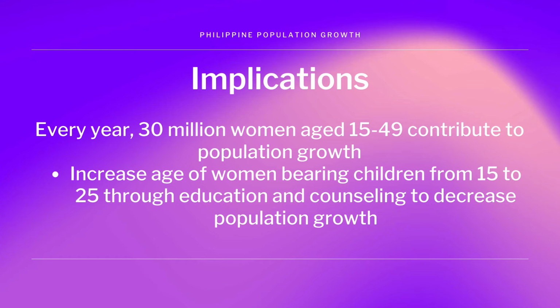As an implication, 30 million women in the reproductive age contribute to population growth every year. One effective way of decreasing population growth would be to increase the age of women bearing children from 15 to 25 years of age. This could be achieved through education and counseling.